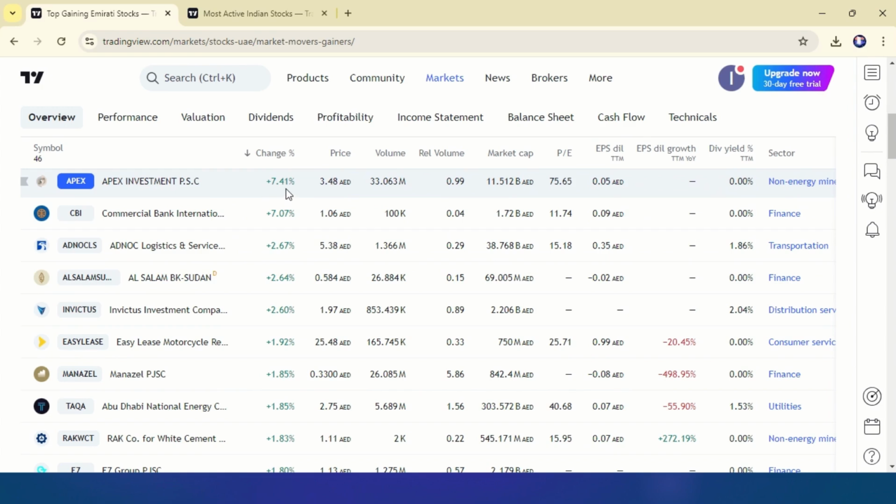Okay, so I think right now you can understand what a circuit breaker is, what types are available, okay, what kind of percentage is there and who is controlling, and based on this percentage, okay, what you need to do. Again, you should not go and invest in those stocks once they are halted. Okay, you can look for some other stock. So this is a way you can take a decision.